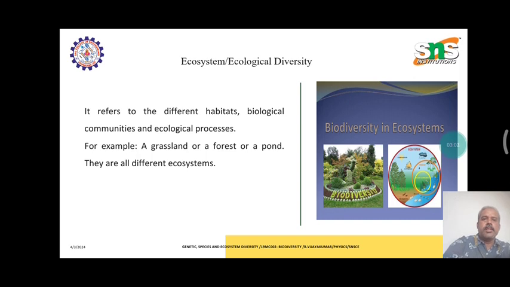The third category is ecosystem, or ecological diversity. It refers to the different habitats, biological communities and ecological processes. For example, a grassland or a forest or a pond are different ecosystems.